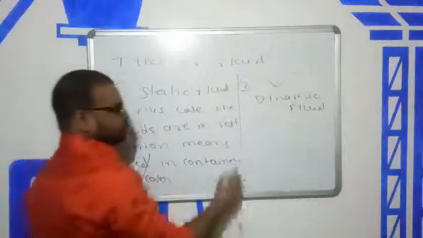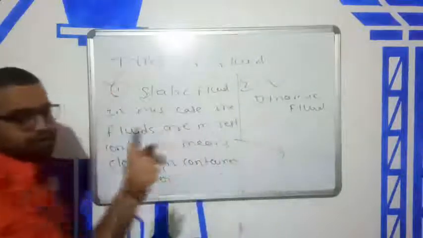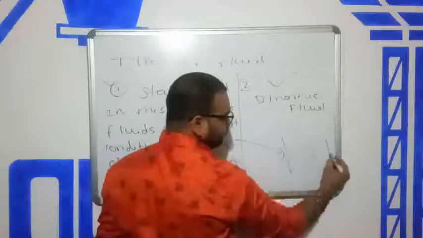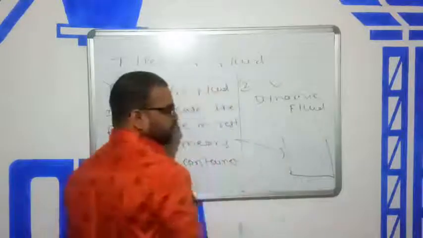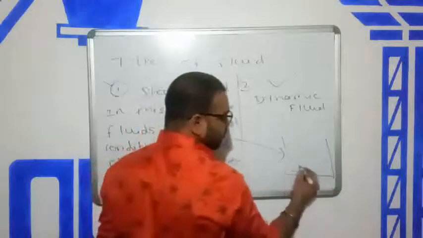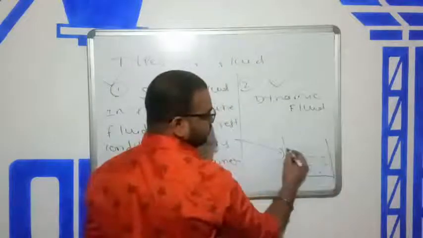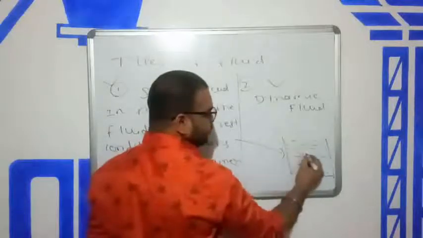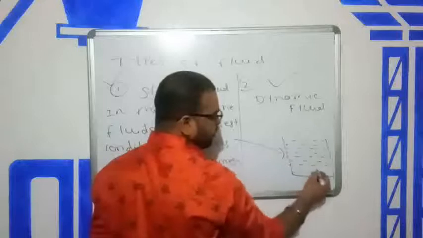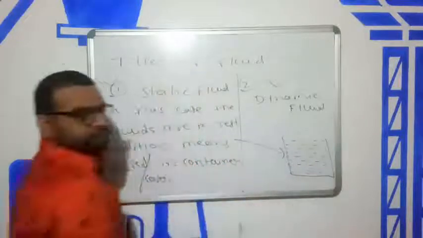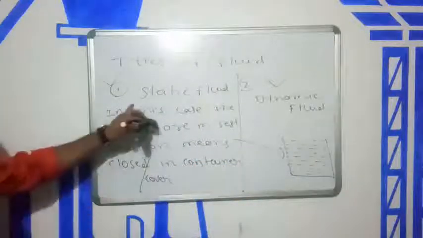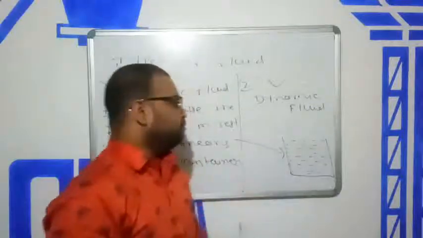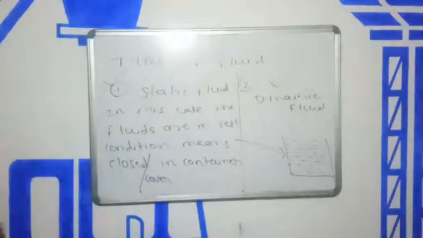For example, this is an example of static, not dynamic. This is a container filled with liquid or water. You can take any fluid: water, blood, mercury. In this topic we will discuss those fluids which are closed in a container.